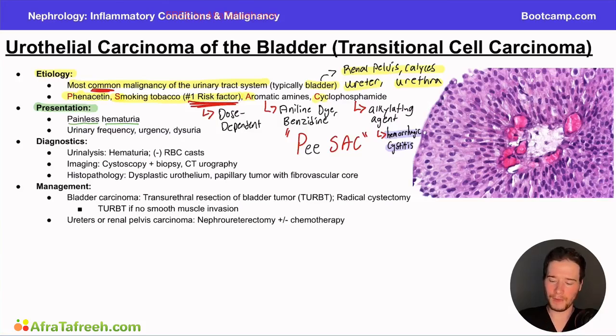Now, some other key findings that I want you to be familiar with include urinary frequency, urgency, and dysuria. Again, these are things that we could expect to see in a lot of different urinary pathologies. These are some classic symptoms of a urinary tract infection. But again, we're using all of our clues here. We're not just using the urgency, the dysuria.